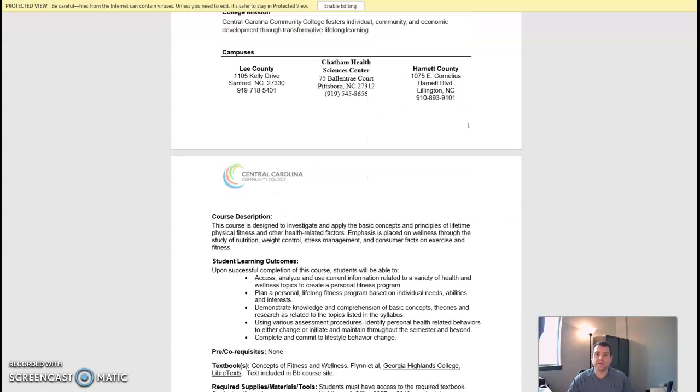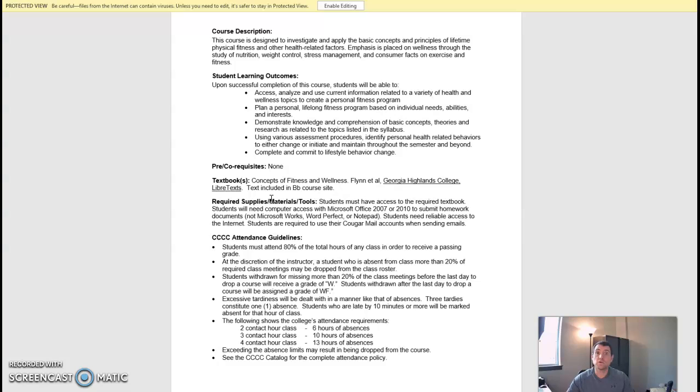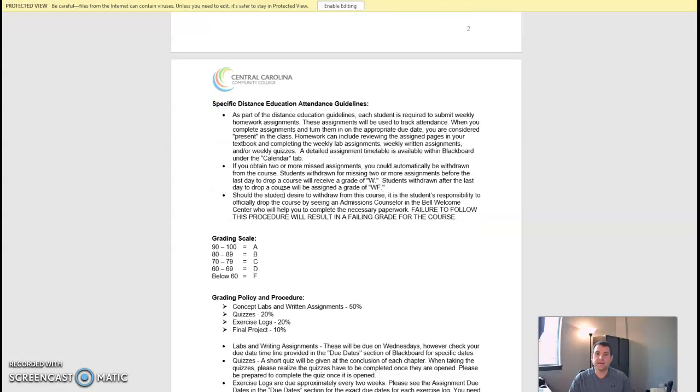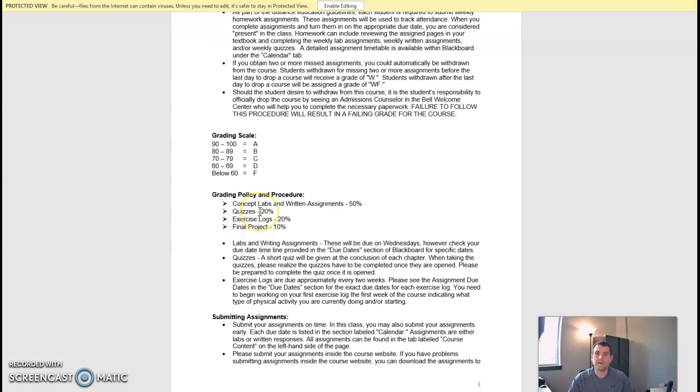Okay. So the course description here. What's great about this course is you don't have to purchase a textbook. The textbook is actually embedded within the course, and I will go over how to access that shortly. Class attendance. This is a grading scale. It's a typical CCC scale that we use here. This is how you will be graded in the class. Your concept labs and the written assignments will account for 50% of your final grade. The quizzes will account for 20%. The exercise logs will account for 20%, and the final project will account for 10%.